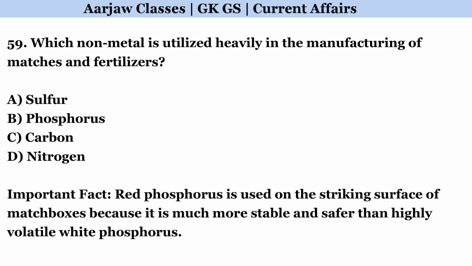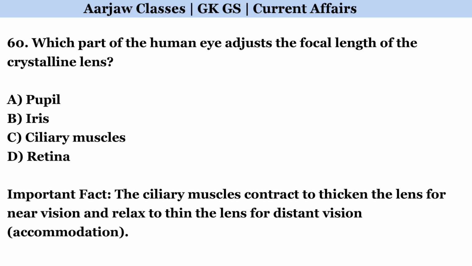Which nonmetal is utilized heavily in the manufacturing of matches and fertilizers? Correct option is B. Phosphorus. Which part of the human eye adjusts the focal length of the crystalline lens? Correct option is C. Ciliary muscles.